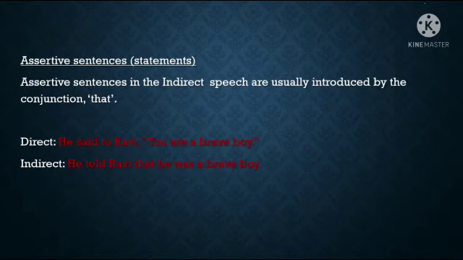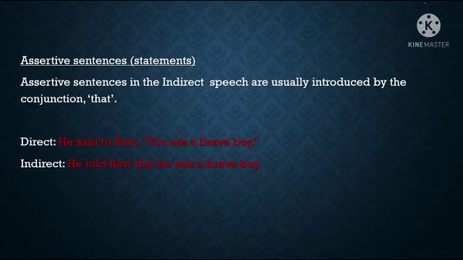Now, how to change assertive sentences? What does assertive sentence mean? Statements are called assertive sentences. We all know usually a statement ends with a full stop. We have a full stop at the end of a statement. So, assertive sentences in indirect speech are usually introduced by the conjunction that.